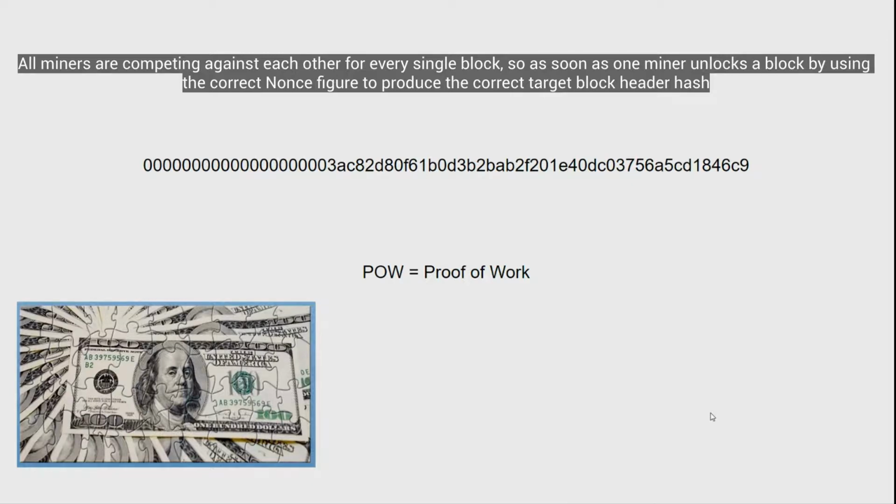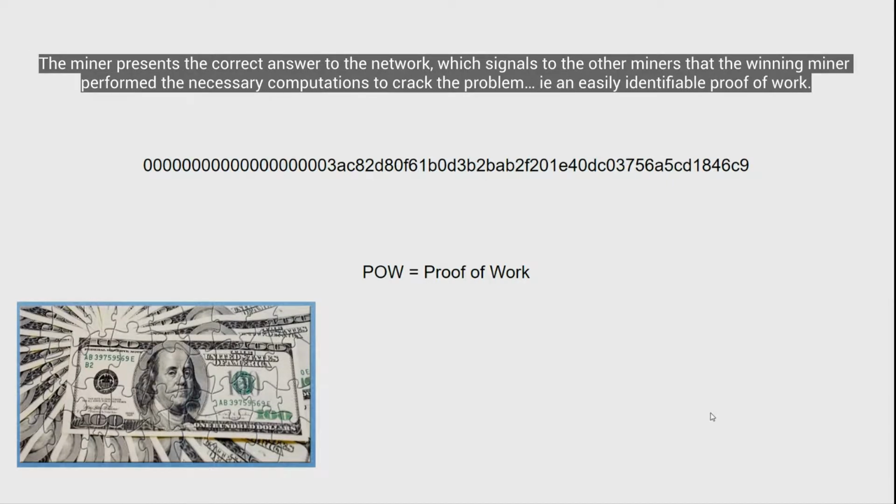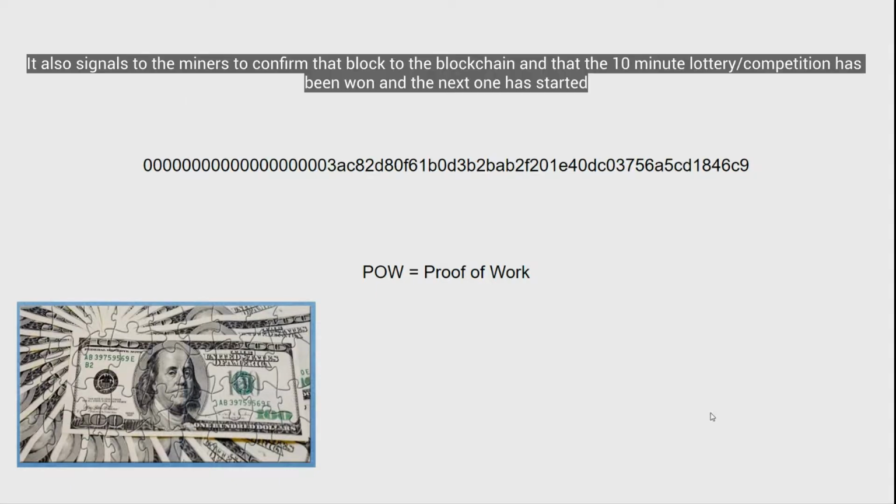So as soon as one miner unlocks a block by using the correct nonce figure to produce the correct target header hash, the miner presents that header hash to the network, which signals to the other miners that the winning miner performed the necessary computations to crack the problem, i.e., an easily identifiable proof of work. It also signals to the miners to confirm that block to the blockchain and that the 10-minute lottery competition has been won and the next one is now starting.